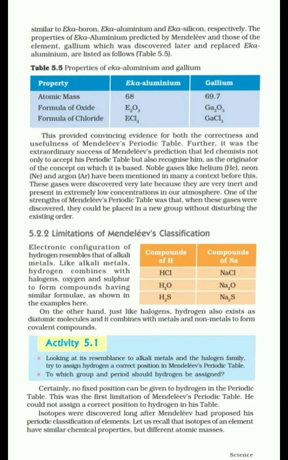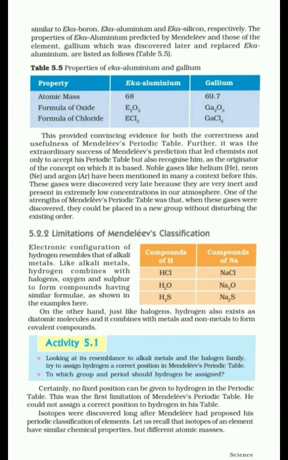But still there are a few limitations of Mendeleev's periodic table, such as the discovery of isotopes. Isotopes have similar chemical properties but different atomic masses, and Mendeleev's periodic table was based on increasing atomic masses. So all the isotopes could not be placed in the table.